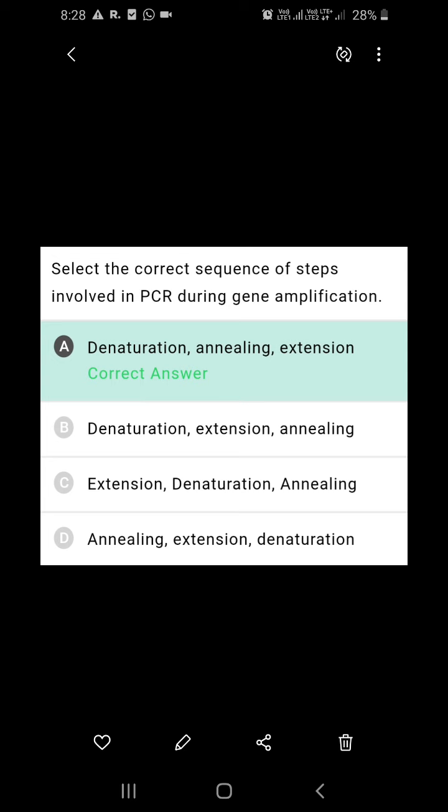Select the correct sequence of steps involved in PCR during gene amplification. You know, PCR is a technique which is used for the amplification of a gene, which consists of 3 steps known as denaturation, annealing and extension. If you see, the options are given in zigzag manner, and only in one option they are given in the correct sequence, that is nothing but A: denaturation, annealing and extension.